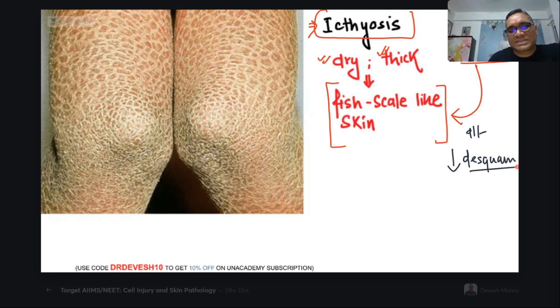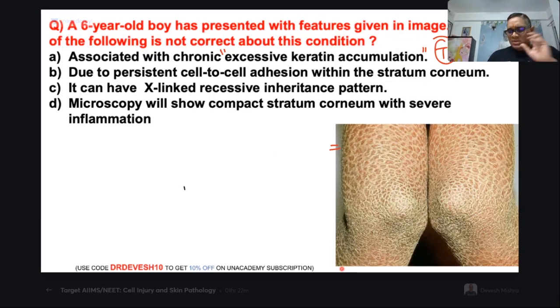Due to decreased desquamation, that is the reason for the excessive accumulation of keratin cells in the stratum corneum, right? Now, second option, due to persistent cell-to-cell adhesion within the stratum corneum.